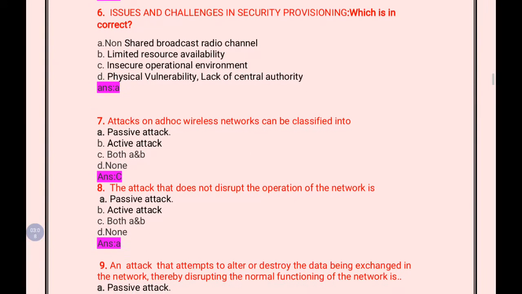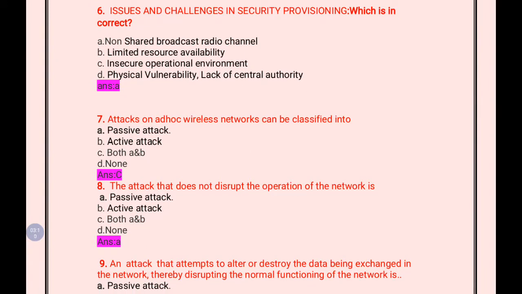And the next question is the issues and challenges in security provisioning, which is incorrect. While it's facing the issues and challenges in security provision, the incorrect statement you have to say. So the statements given are: non-shared broadcast radio channel, limited resource availability, insecure operational environment, physical vulnerability, lack of central authority.